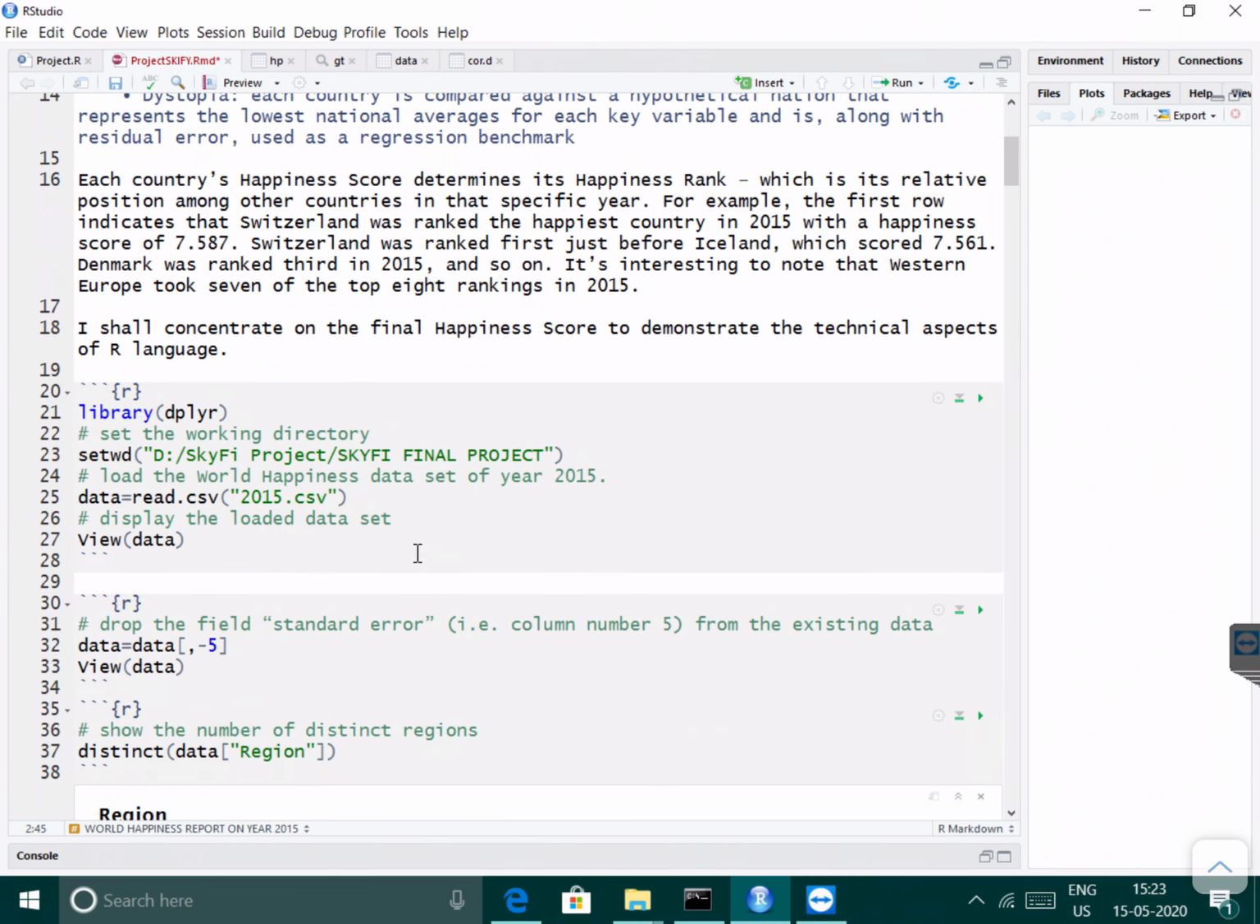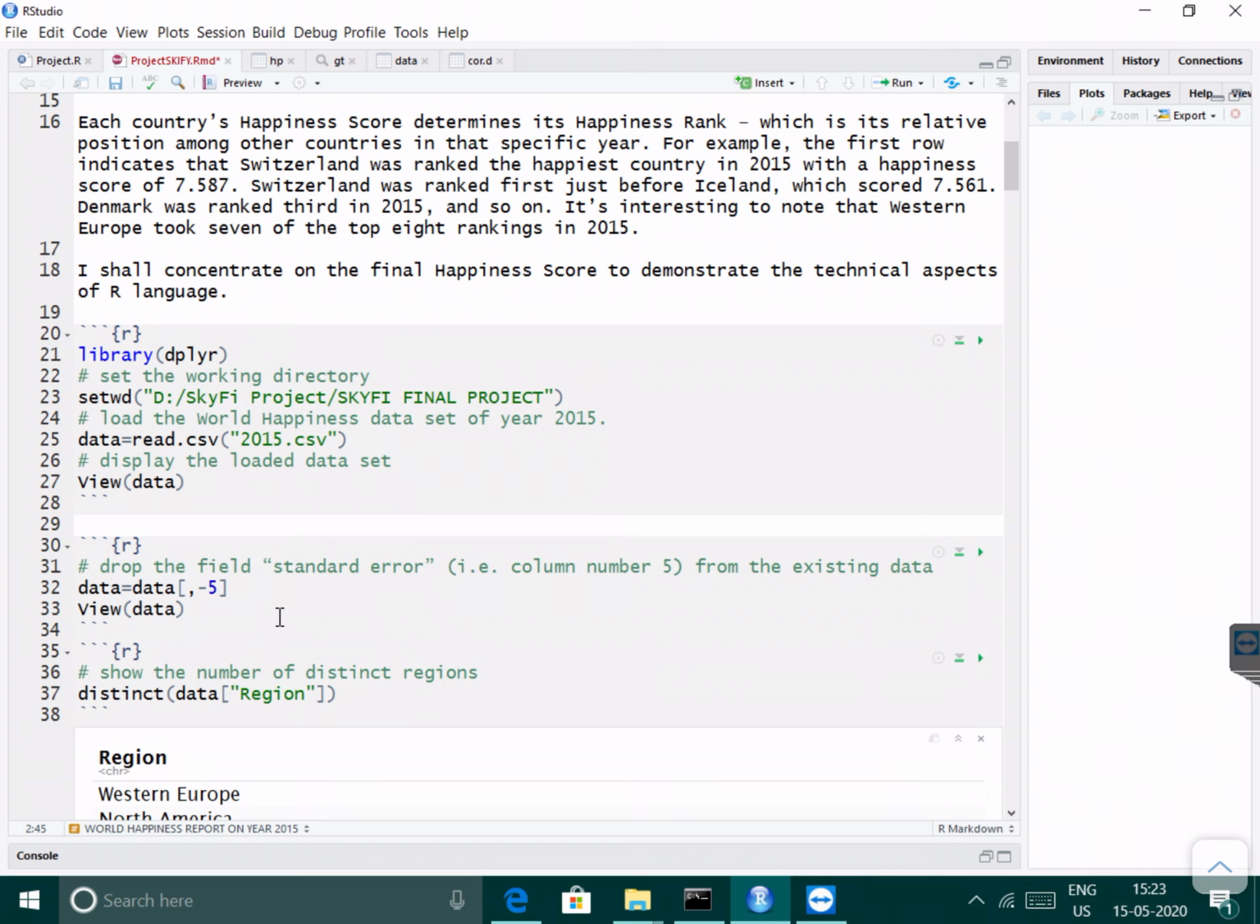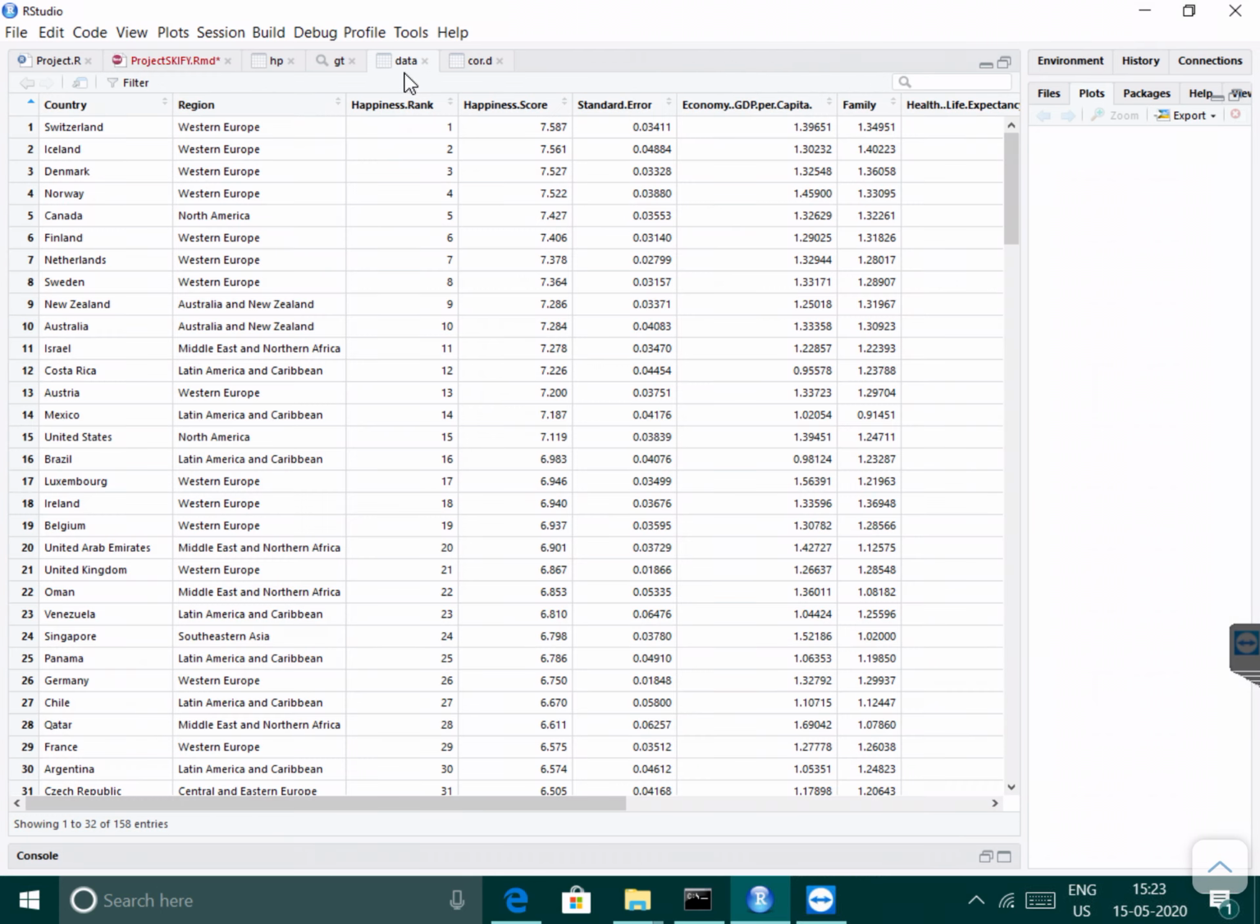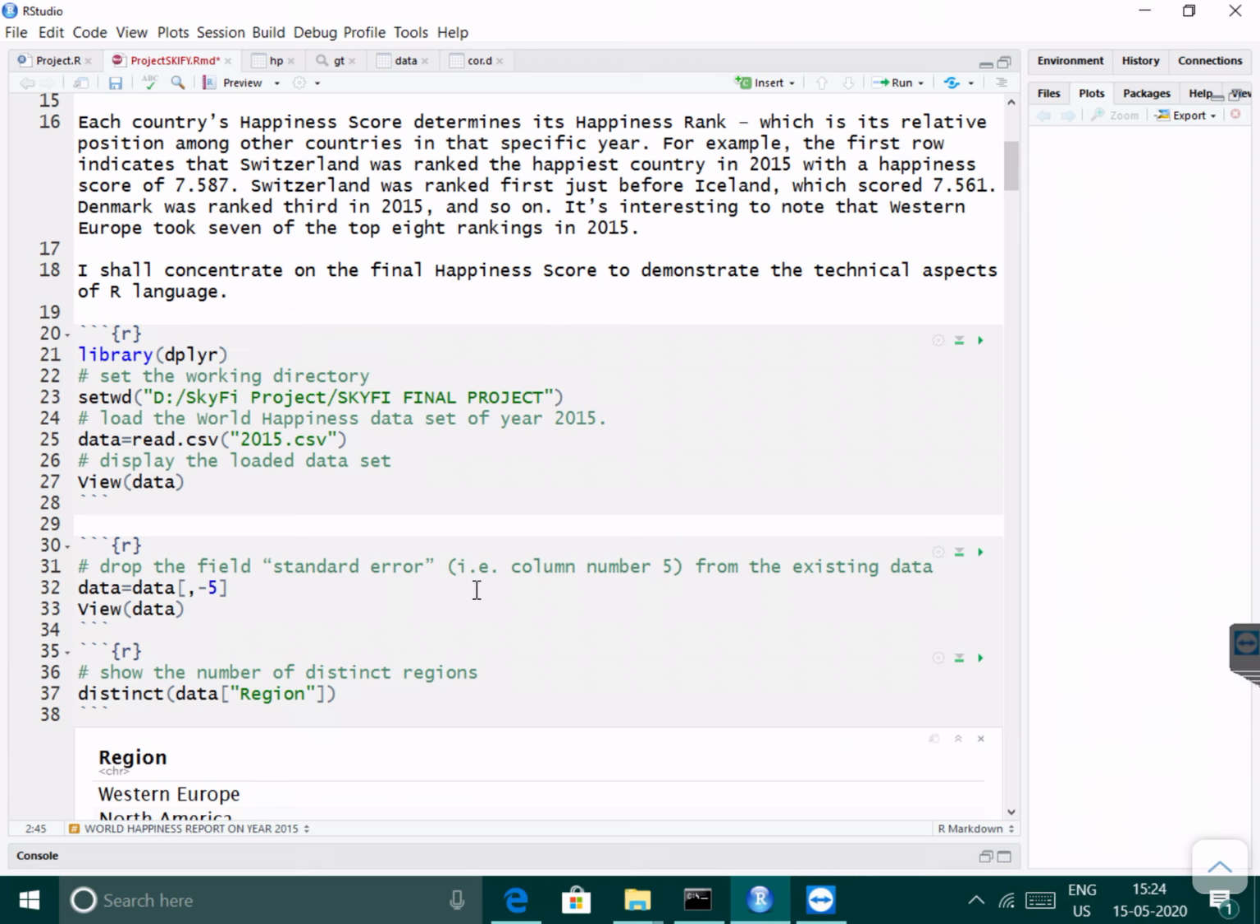Next, before that, data normalization. Drop the field standard error from the existing data, that is column number 5, which is not important. So how to drop this column? Use data minus, where the minus indicates dropping that particular column, and view